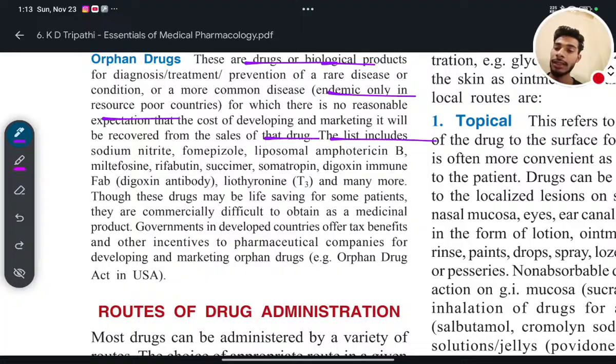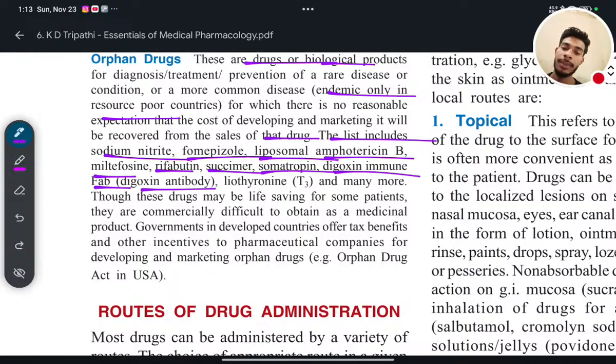The list includes sodium nitrate, fomepizole, liposomal amphotericin B, miltefosine, rifabutin, somatropin, digoxin immune fab (digoxin antibody), and liothyronine or levothyroxine, T3, and many more.